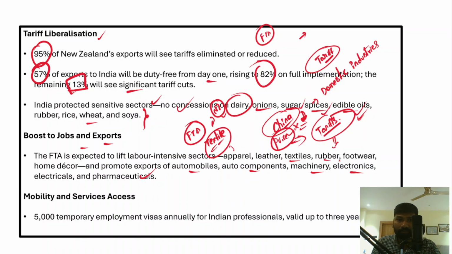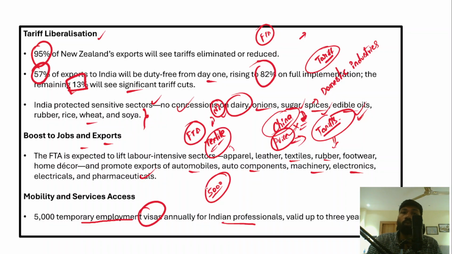In fact, it is also expected that there will be temporary employment visas annually for Indian professionals. For example, if there is any Indian who is skilled and who wants to work in New Zealand, New Zealand will provide 5,000 visas every year for Indians. New Zealand is also a country which has been suffering from demographic decline, a decline in working age population, but on the other hand, India has a huge working age population.